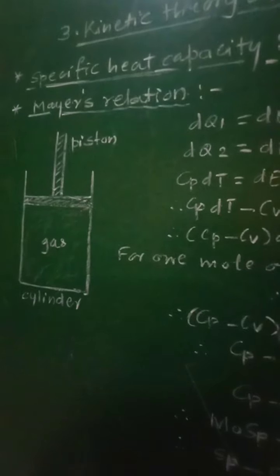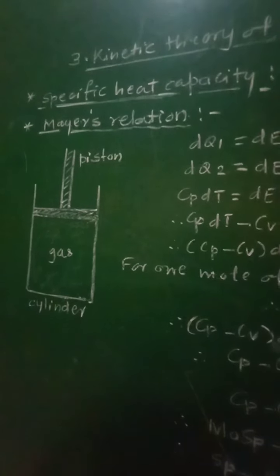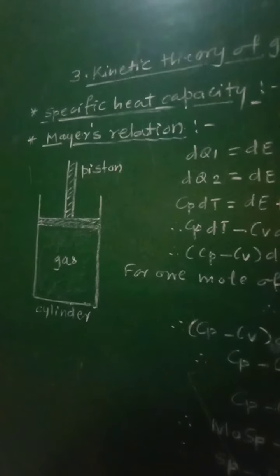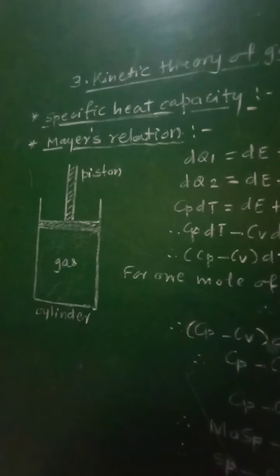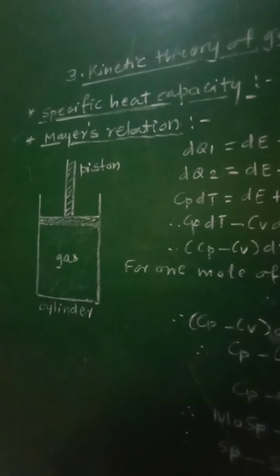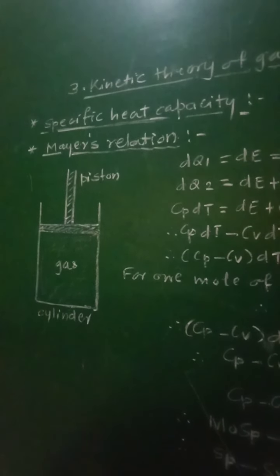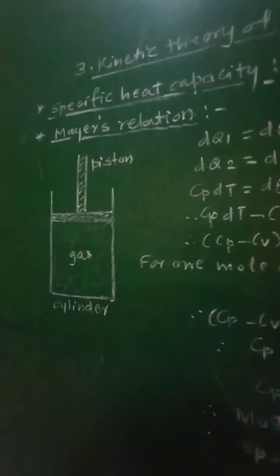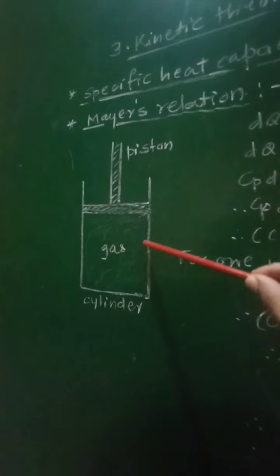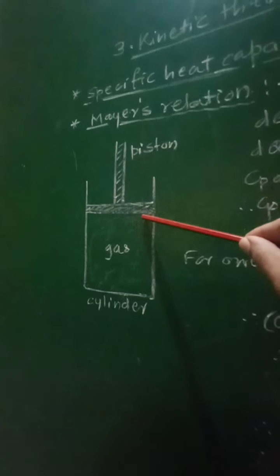Now the relation between specific heat at constant pressure and specific heat at constant volume is given by Mayer's relation. So this relation gives the relationship between the specific heats of the gases. In order to obtain the expression for the relation between Cp and Cv, let us consider 1 mole of an ideal gas enclosed in a cylinder by a light, frictionless and airtight piston. So in this diagram, this is the cylinder which will be filled with 1 mole of gas, and it will be provided with this light, frictionless and airtight piston.